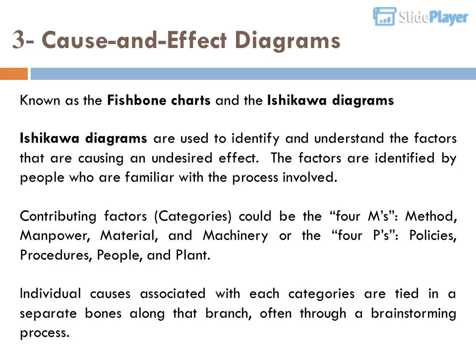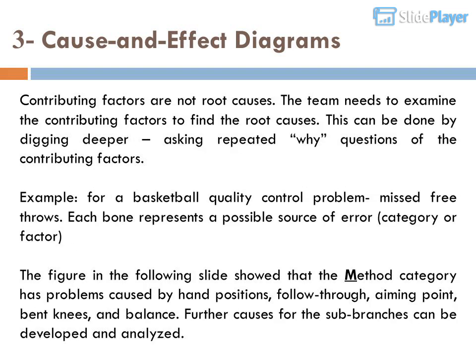3. Cause and effect diagrams, known as fishbone charts and Ishikawa diagrams. Ishikawa diagrams are used to identify and understand the factors that are causing an undesired effect. The factors are identified by people who are familiar with the process involved. Contributing factors, or categories, could be the 4 M's: method, manpower, material, and machinery, or the 4 P's: policies, procedures, people, and plant. Individual causes associated with each category are tied in as separate bones along that branch, often through a brainstorming process.